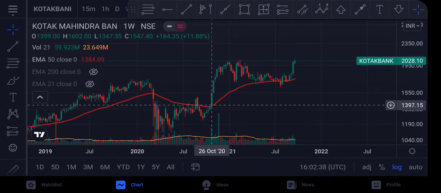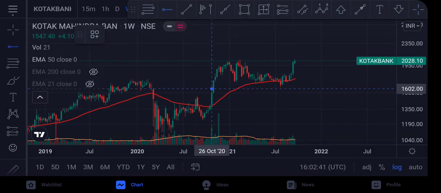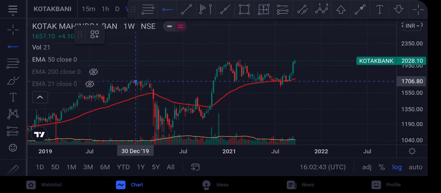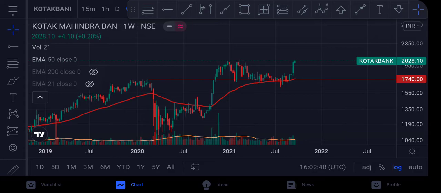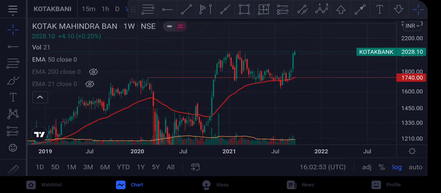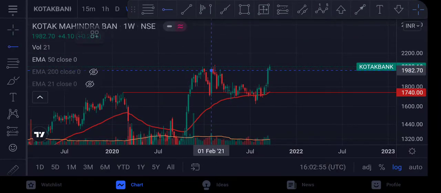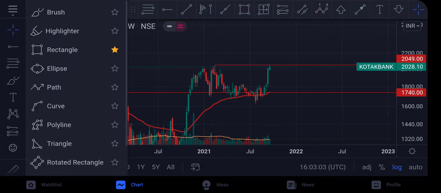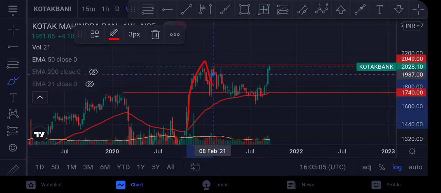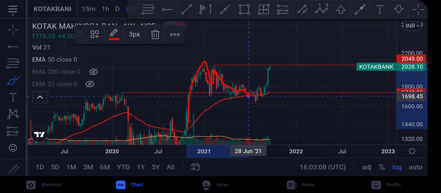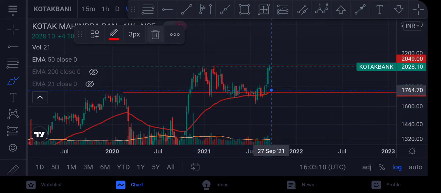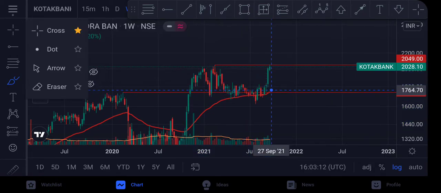As you can see, it reversed and it broke its previous high, which was around this level of 1740. 1740 was its previous all-time high, जिसको इसने break किया. Then it went from 1740 to around 2049. 2049 का new high बनाया, and उसके बाद as you can see, it broke this level and then it made a new high, and then it came down like this and was consolidating above the 50 moving average on weekly charts.